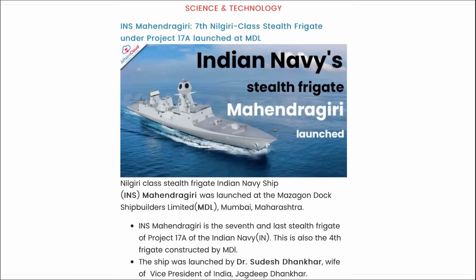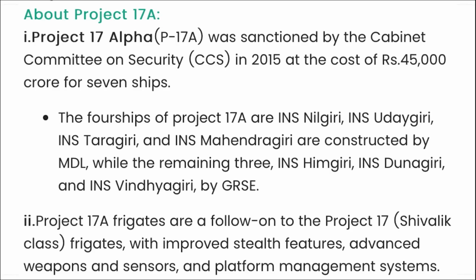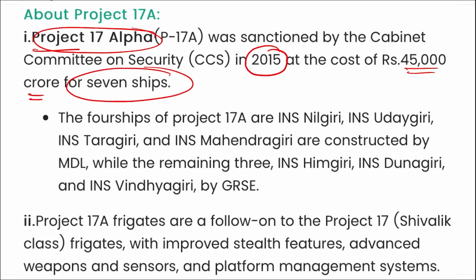Next, we are talking about INS Mahendragiri. Remember, this is the seventh Nilgiri class stealth frigate under Project 17A that was launched at Mazagon Dock Shipbuilders Limited. But first, let us discuss what Project 17A is. Project 17 Alpha was sanctioned by the Cabinet Committee on Security in 2015, and 45,000 crore rupees were allocated for seven ships. The ships of Project 17A include INS Nilgiri, INS Udaygiri, INS Taragiri, and INS Mahendragiri.